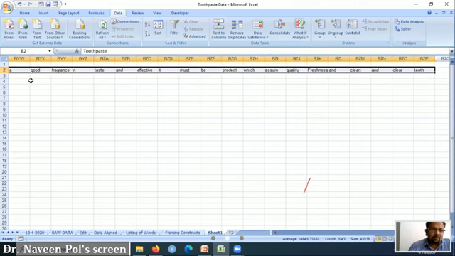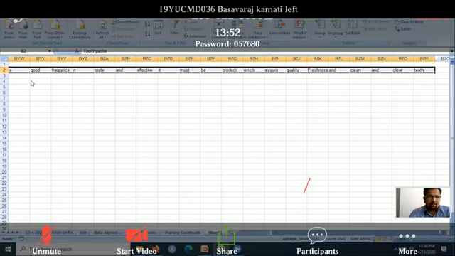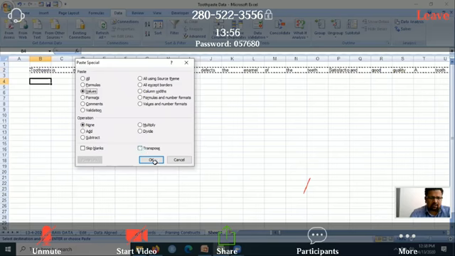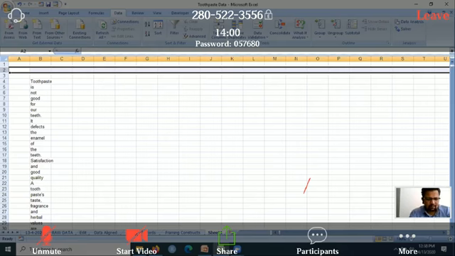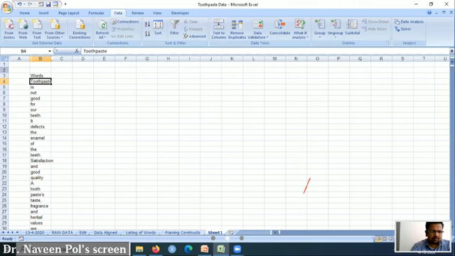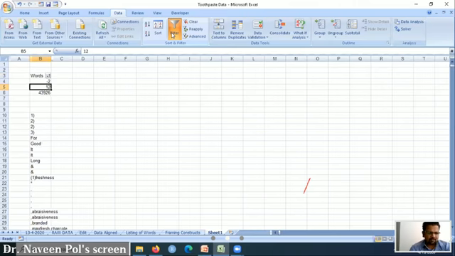Going ahead, I'll copy this. If you remember, transpose. I'll paste special values and transpose. Then I will delete this. Then I will put a heading, Words. Then I will put a filter and sort A to Z. Some more junk comes up, so I have to take everything out.